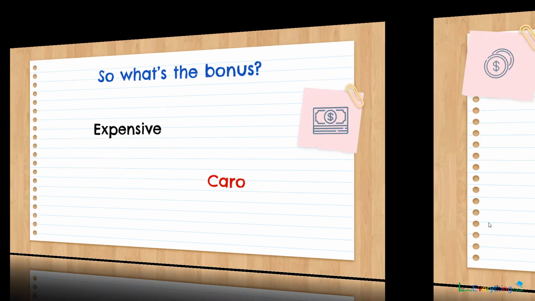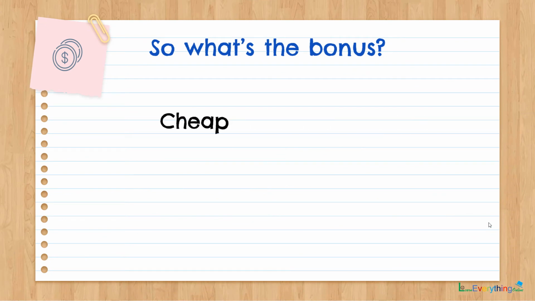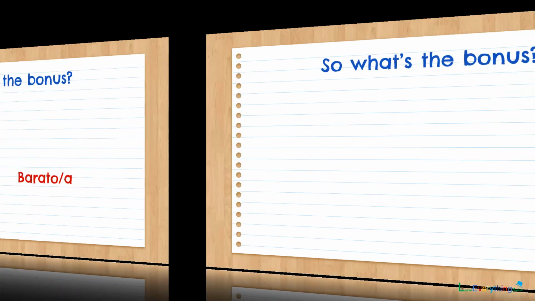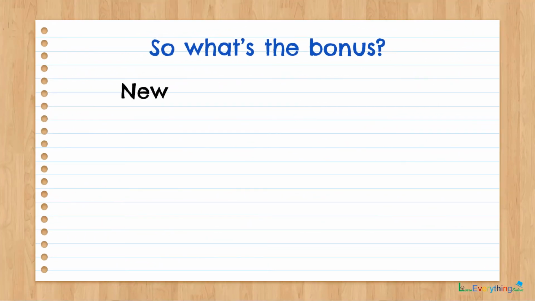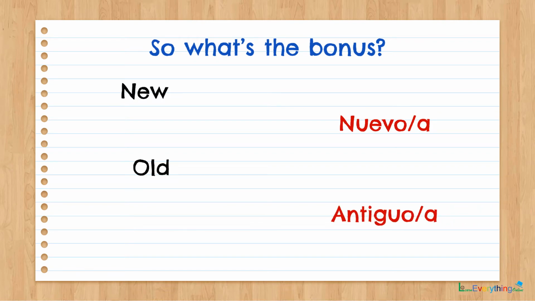Next word is of course cheap. That is barato or barata, depending on the gender of the noun that the adjective is describing. And the next word is new, which is nuevo or nueva, and old, which is antiguo or antigua.